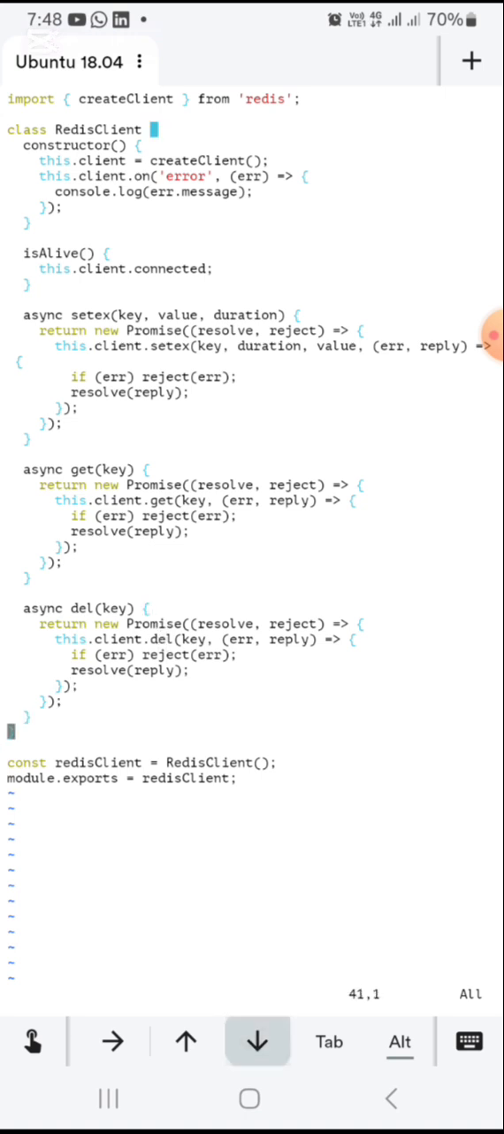Then I just created a constant Redis client, an instance of that class, then I export it. So for everything I'll be doing within this application that will require Redis, this will be the instance that will be used, just this instance. So that is that.